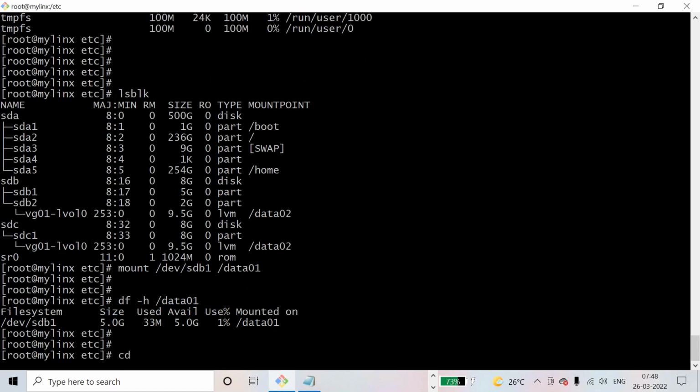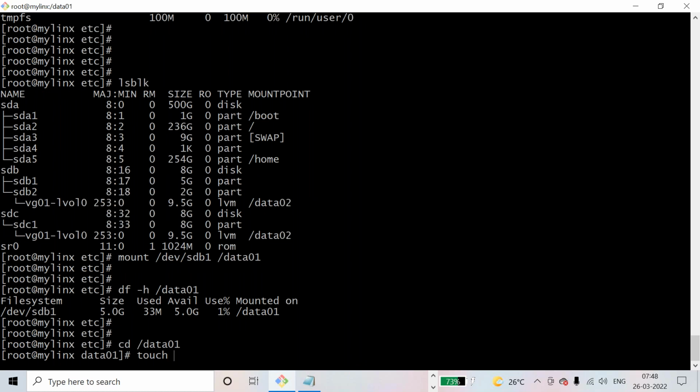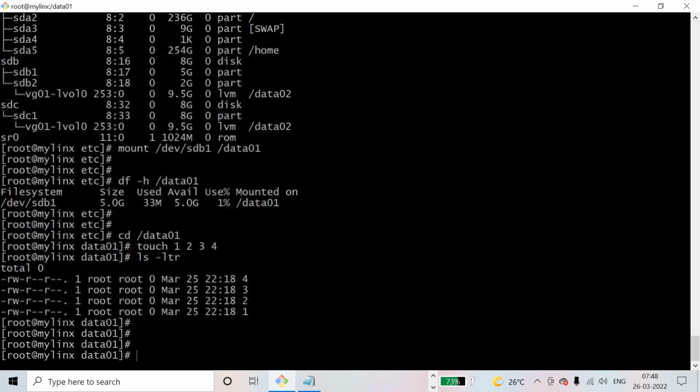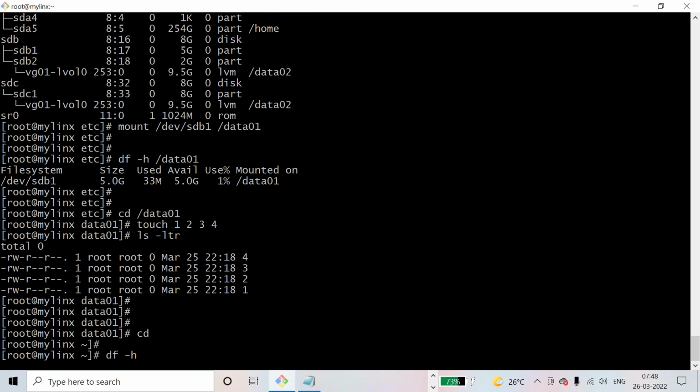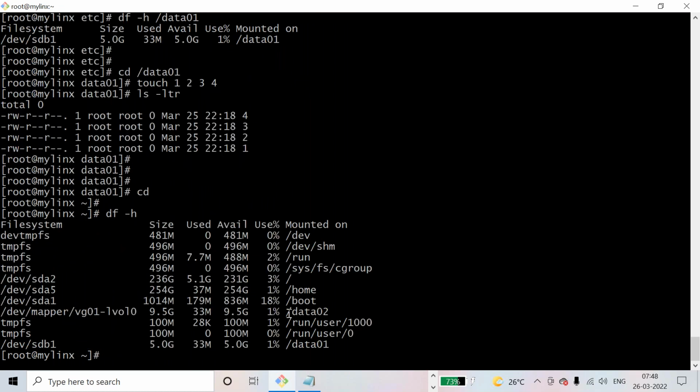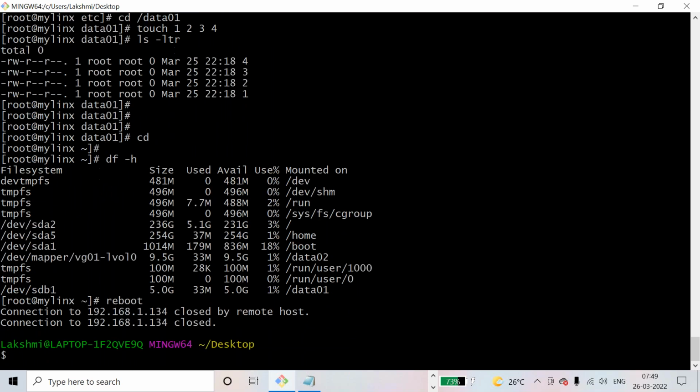Let me put some data in /data01, touch 1 2 3 4, ls -lt. I kept some data. Now let me see, I can see data02, I can see data01, both I am able to see. Let me reboot it. Reboot.